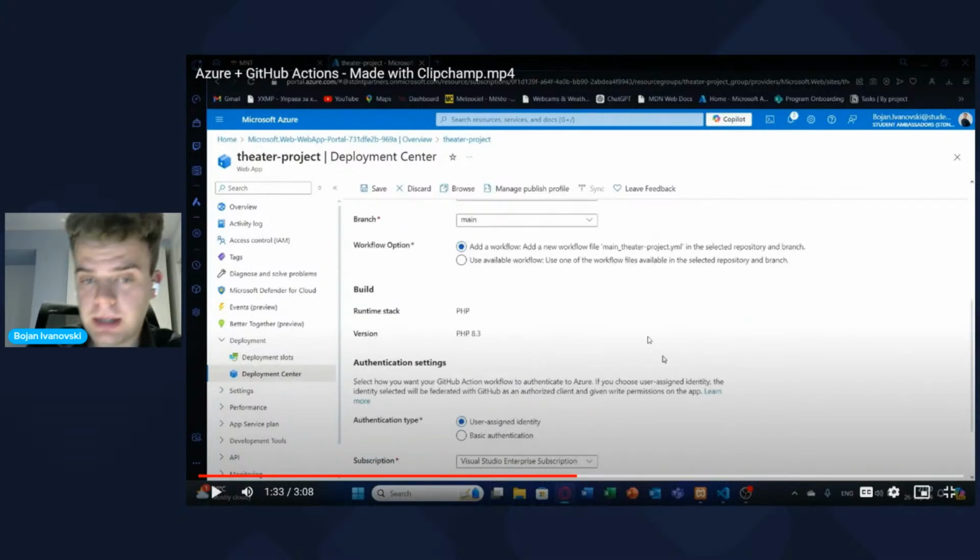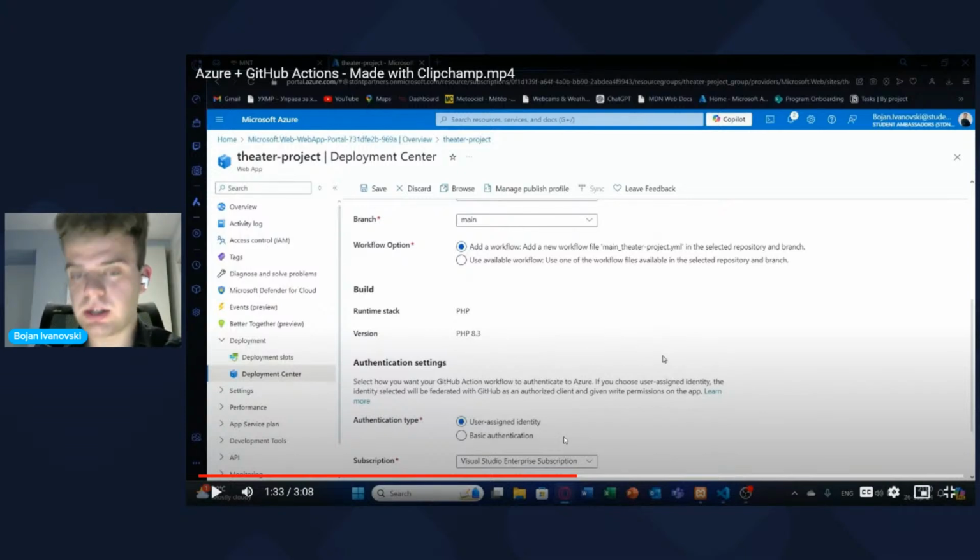Authentication settings. Authentication settings lets you connect your GitHub Actions workflow with Azure. So you can do two authentication types. The first one is user-assigned identity, which means that you would give Azure the credentials, and Azure will do the authentication for you.